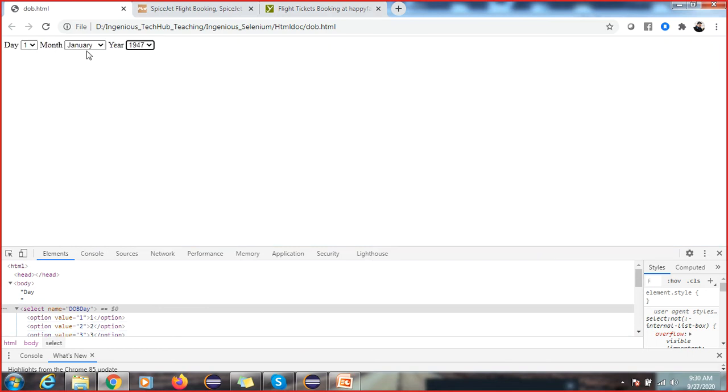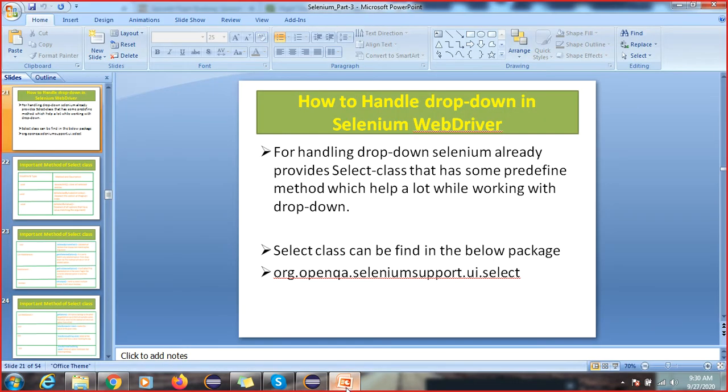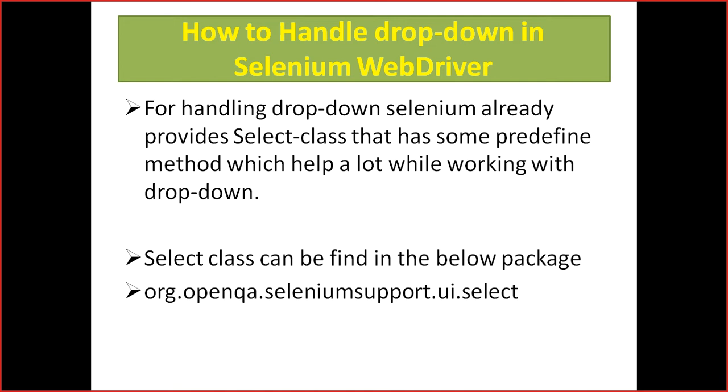So like that we can handle the select. We will move on to this, then you can get some idea of what it means, and how to handle drop down in Selenium.